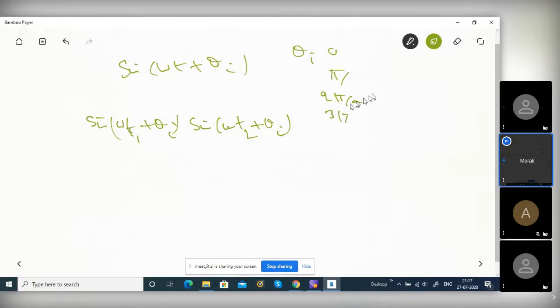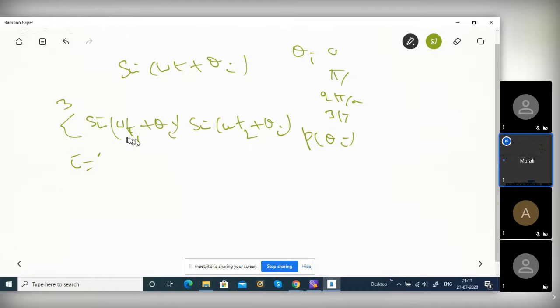So, the probability of theta i, for i equal to 0 to 3: theta 0, theta 1, theta 2, theta 3.